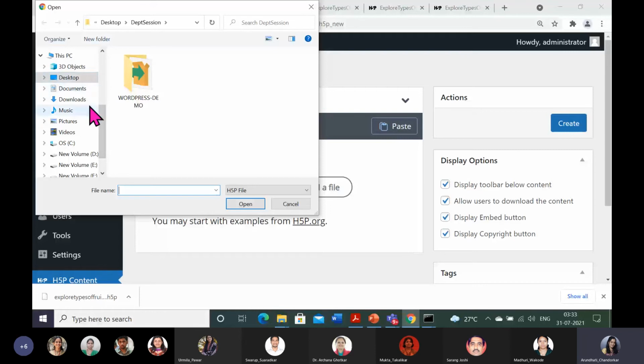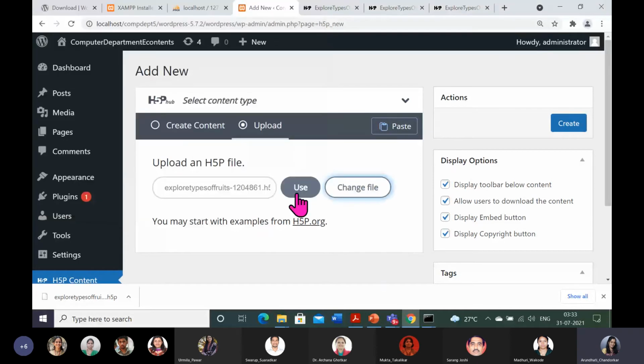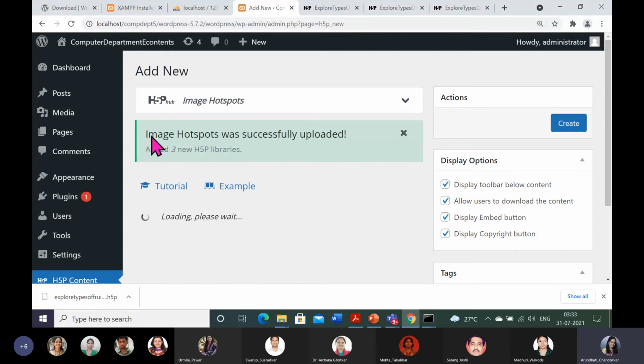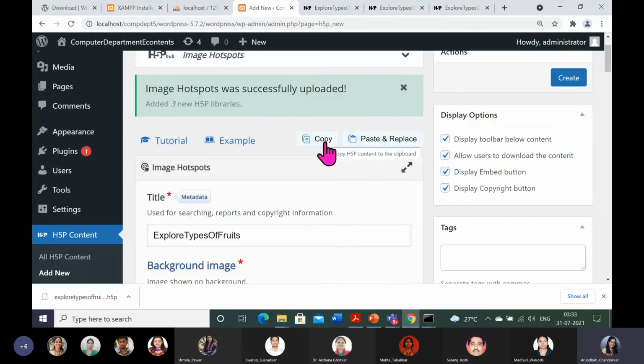So here I will give the path. We got the .h5up from the site. Now I am uploading it here. We have come to localhost. Image hotspot was uploaded successfully. So we got this.